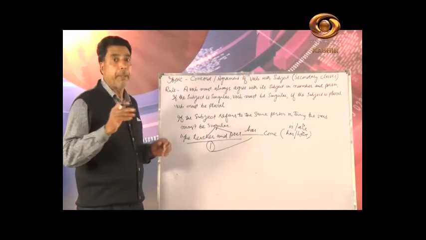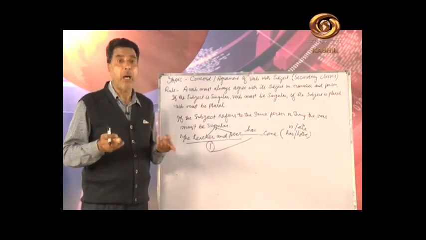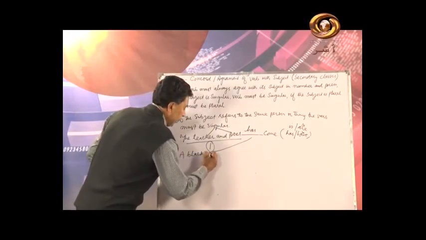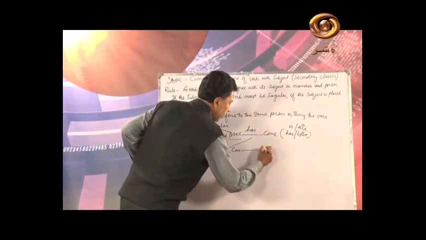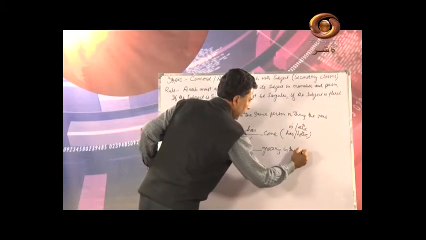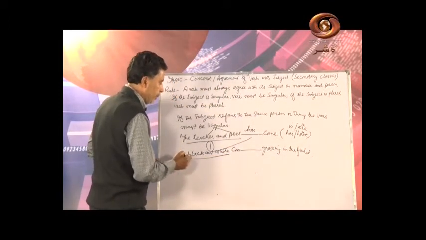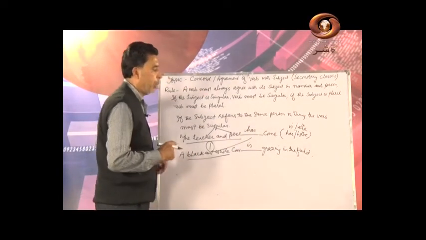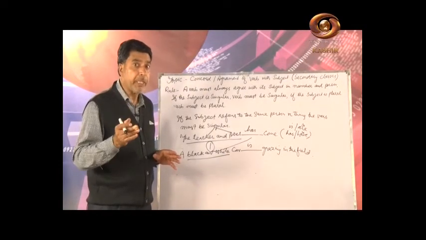Clear? Or there is one more. For example, a black and white cow dash grazing in the field. If I write the example here, a black and white cow dash grazing in the field. Now it means that here the cow is only one. Now I can say white and black. White and black is correct here. So here it is "is grazing," not "are grazing" in the field. Clear now? But one more thing I will tell you.